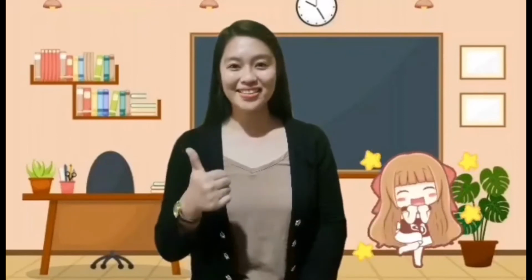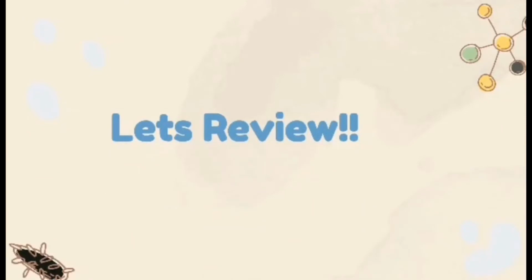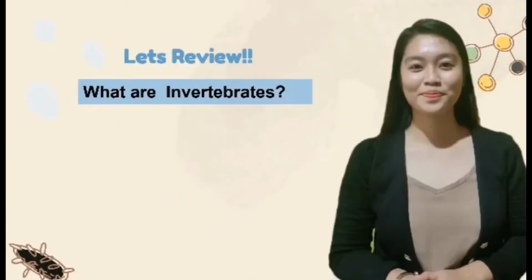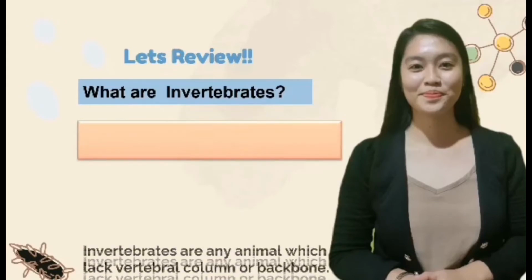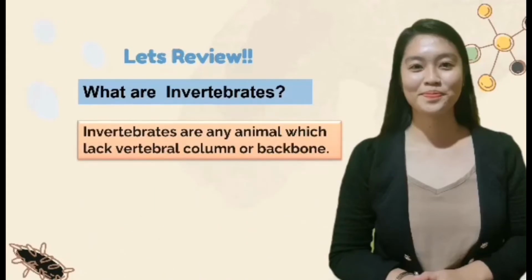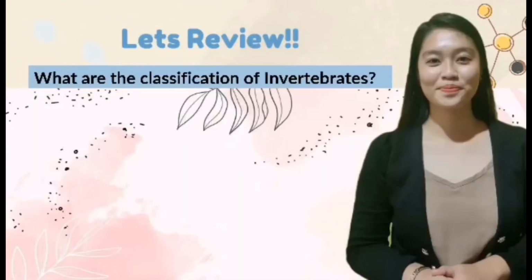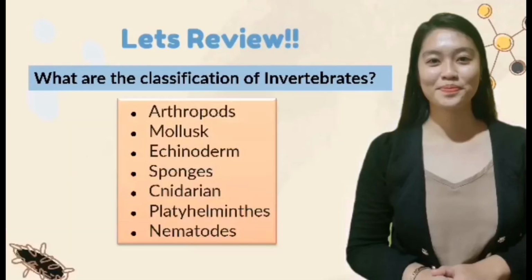So young scientists, did you get it? Great! So, let's review. What are invertebrates? Invertebrates are any animal which lack vertebral column or backbone. Next, what are the classifications of invertebrates? The classifications of invertebrates are arthropods, mollusks, echinoderms, sponges, cnidarians, platyhelminthes, and nematodes.